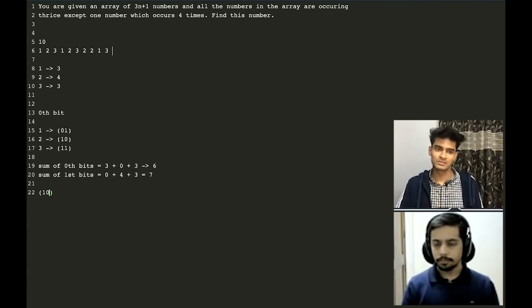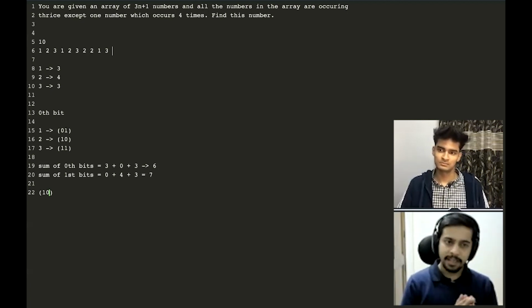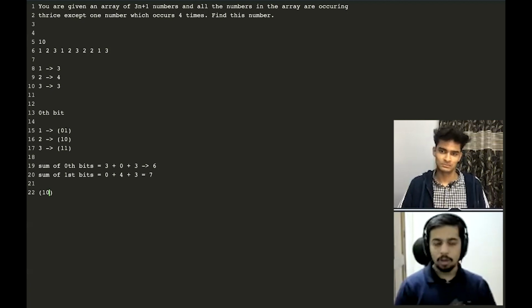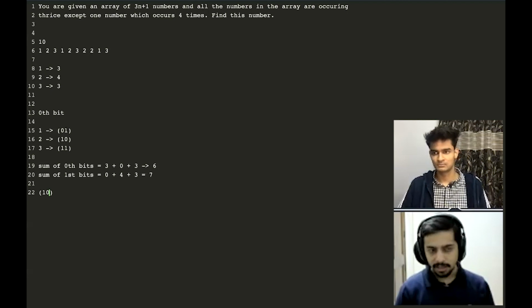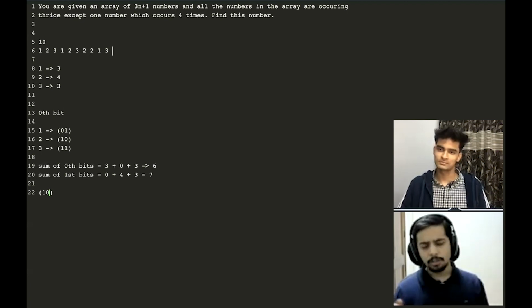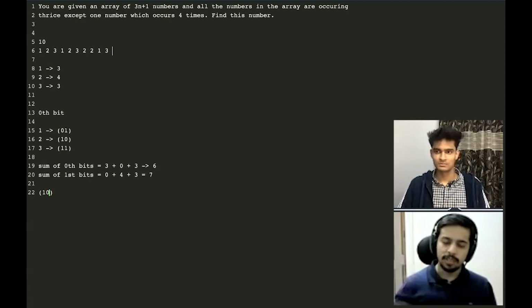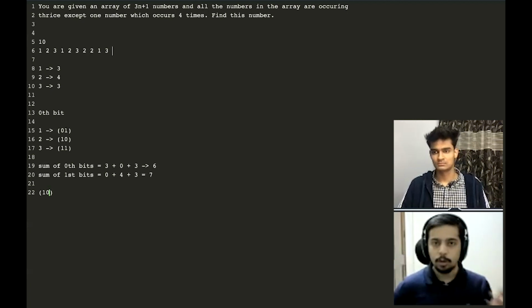So what do you think is the time complexity of this? The time complexity is going to be n into the number of bits that I need to find out. So let's say that the maximum number appearing in the array is x, then my complexity will be n log x. Space complexity is going to be extra space, that is big O of 1.